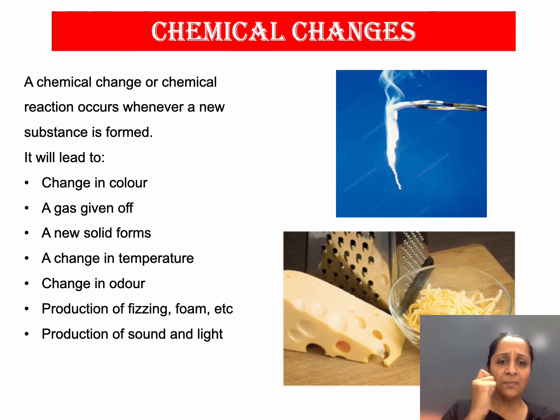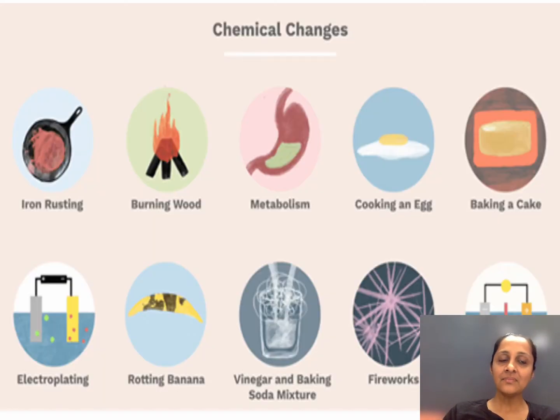But if you make a paper bomb, you fold the paper and make a bomb out of it, that is a physical change because no new substance is formed. Paper remains the paper. So these are a few examples of chemical changes: iron rusting, burning of wood. When you chop the wood, wood remains wood. But when you burn the wood, it turns into carbon, and carbon dioxide gas is evolved.